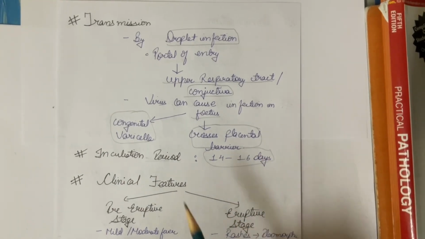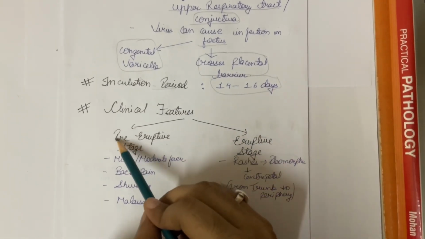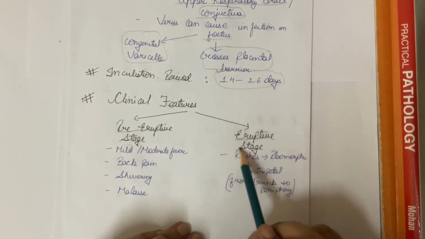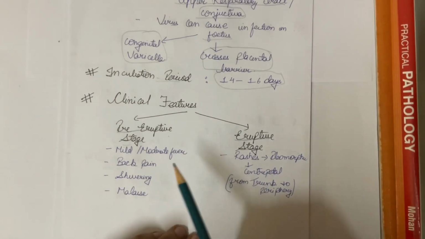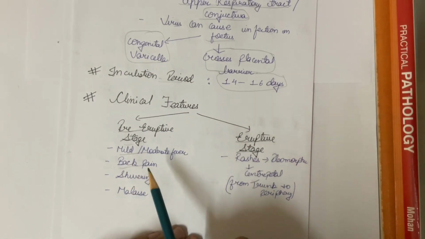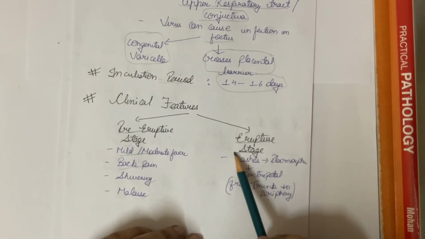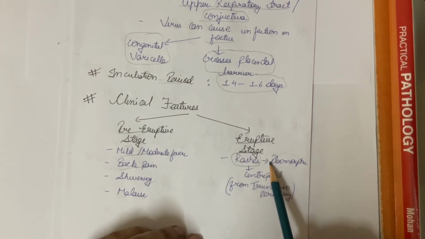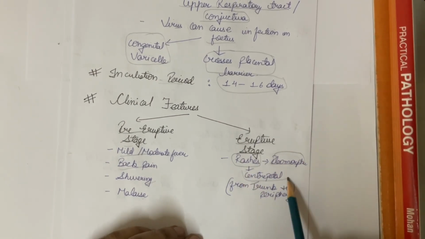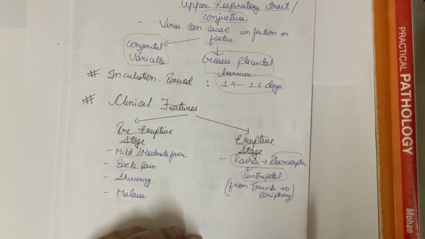Now coming to the clinical features. There are 2 stages in this: pre-eruptive stage and eruptive stage. In pre-eruptive stage, we will see mild and moderate fever, then back pain, shivering or malaise. Coming to the eruptive stage, we will see the rashes. These rashes are pleomorphic in nature and centripetal in distribution, that is from trunk to the periphery. These rashes will spread from trunk to the periphery.